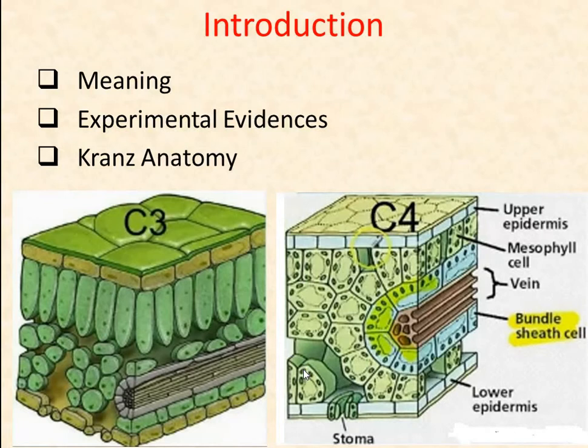Three mechanisms are suggested for concentrating CO2 at the site of carboxylation. These three mechanisms are: first, C4 photosynthetic carbon fixation, that is the C4 pathway; second, crassulacean acid metabolism, that is the CAM pathway; and third, CO2 pumps at the plasma membrane, which particularly occur in algae and cyanobacteria. So now we will learn in detail the C4 photosynthetic carbon fixation, or C4 pathway.